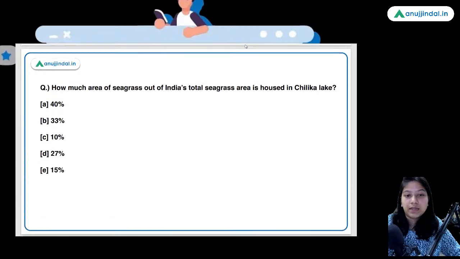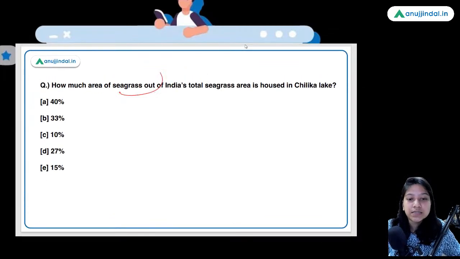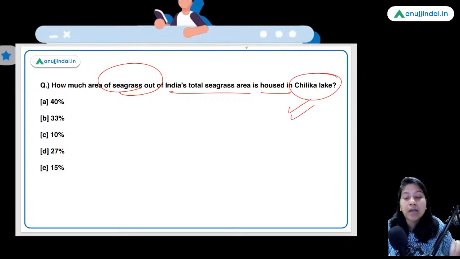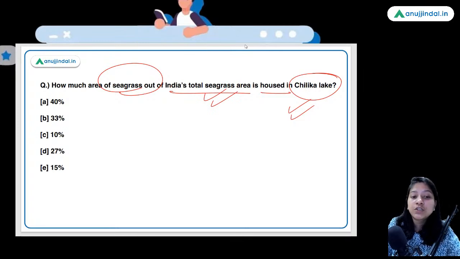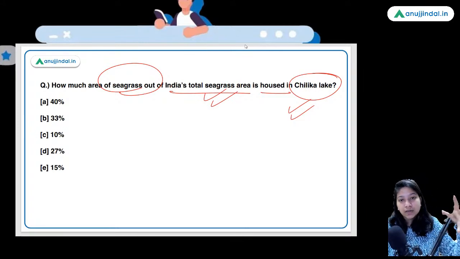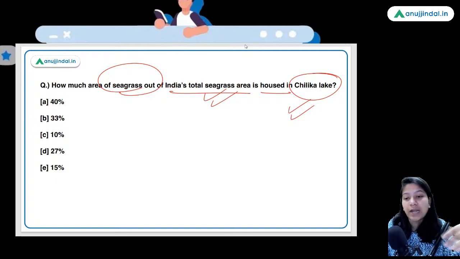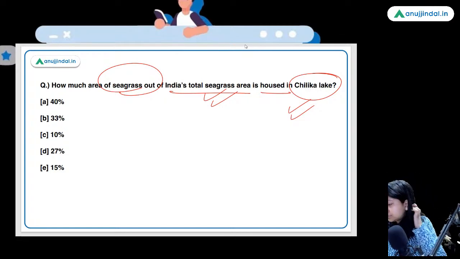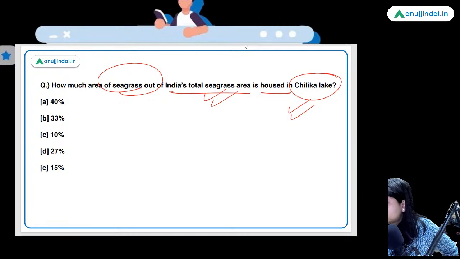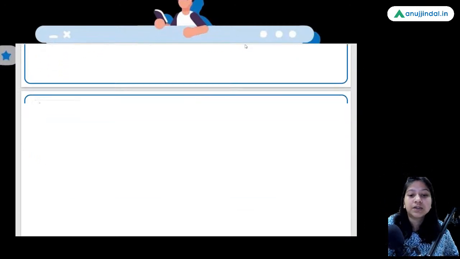How much area of the seagrass out of India's total seagrass area is housed in Chilika Lake? Recently, the annual survey of the Chilika Lake was conducted, and as part of that annual survey only, this statement was made evident. Now, how much area of seagrass is housed in Chilika Lake, or is occupied by Chilika Lake? So guys, it is 33%. Option B here is the right answer.